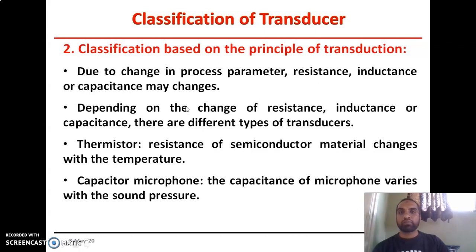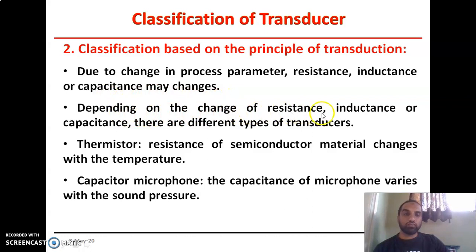The next one is classification of a transducer based on the principle of transduction. In this case, according to the variation of a process parameter, resistance, inductance, or capacitance may change.